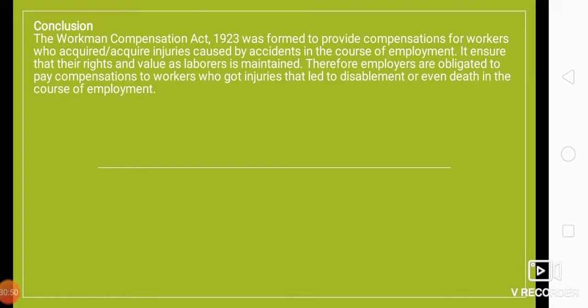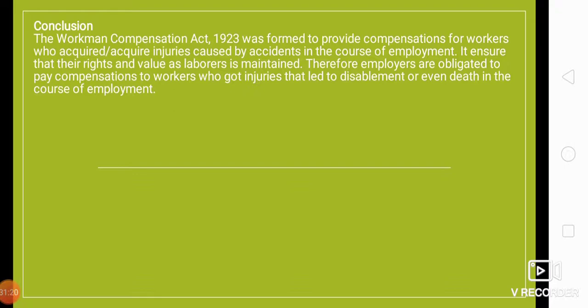Let's move further. So now it talks about here. With this, we have come to the end of this topic, and now let us see the main crux. So, what is the objective? Right? Our objective of the Workmen's Compensation Act 1923. The Workmen's Compensation Act 1923 was formed to provide compensation for workers who acquire injuries caused by accidents in the course of employment.